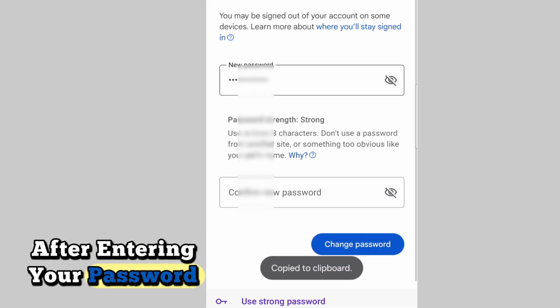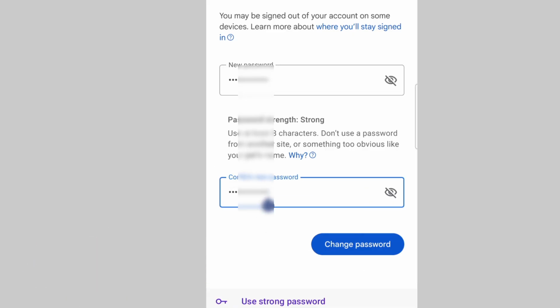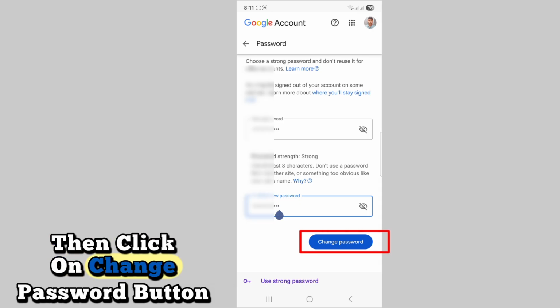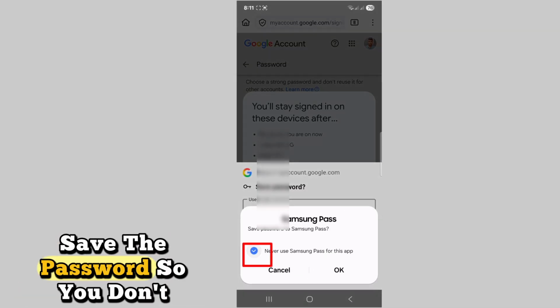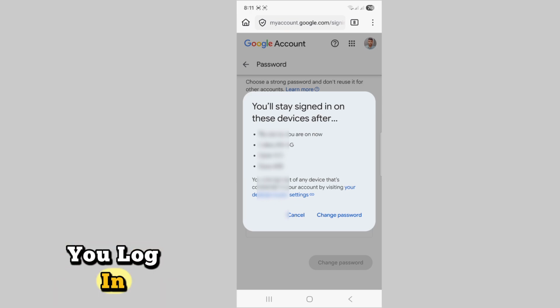After entering your password, type the same password again in the confirm password field. Then click on the change password button. Save the password so you don't have to type it every time you log in.